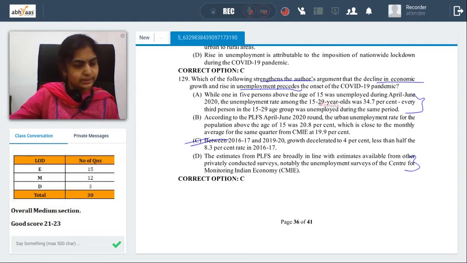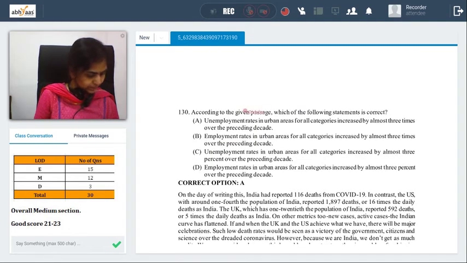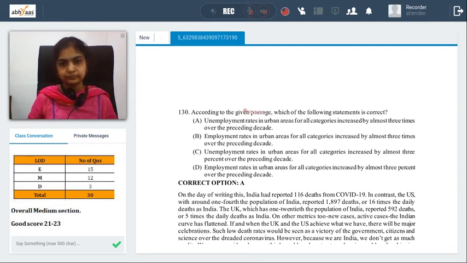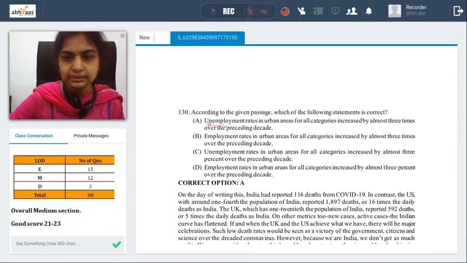According to the passage, which of the following statements is correct? Unemployment in urban areas for all categories increased by almost 3 times over the preceding decade. A seems to be a best possible answer here. You have a clear-cut line here. From the passage, you could take it. Unemployment rates in urban areas for all categories increased by almost 3 times between 11-12 and 17-18. Okay, so that seems to be a proper answer there.